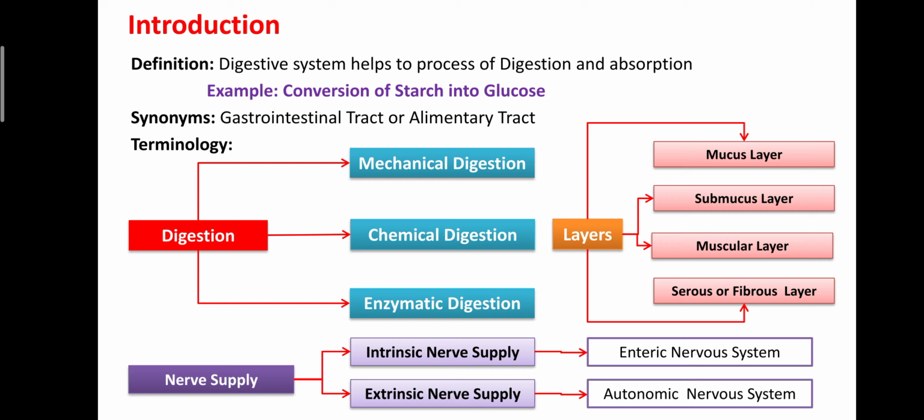Dear students, the GIT functions are regulated by two systems of nerves: intrinsic nerve supply and extrinsic nerve supply. Intrinsic nerve supply regulates the functions of the GIT with the help of the enteric nervous system, and extrinsic nerve supply controls the functions of the GIT with the help of the autonomic nervous system. The autonomic nervous system is again subcategorized into the parasympathetic system and the sympathetic system. These two systems act in opposite directions.